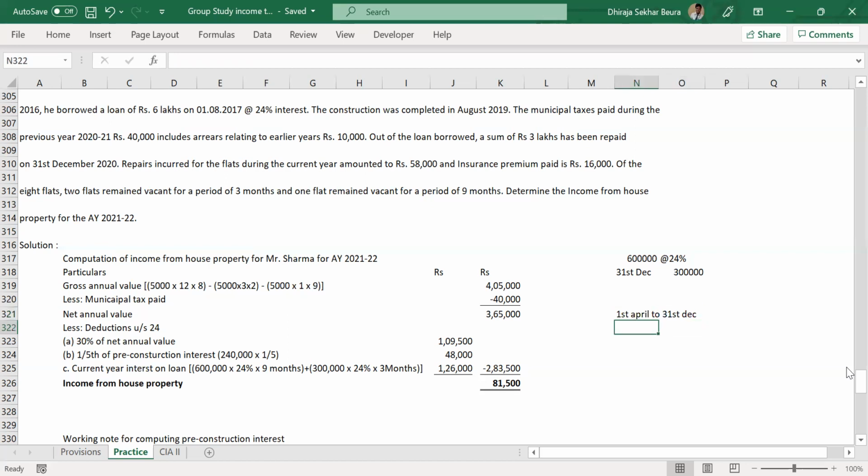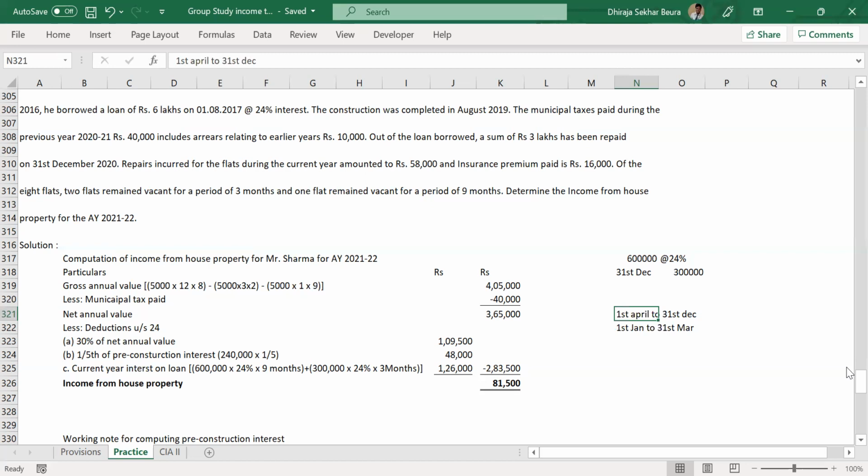Okay. Dheeraj, I am totally lost. How did Shell get the correct answer? No problem, we'll do it. For 9 months he paid for 6 lakhs, and for 3 months he paid for 3 lakhs. That's how I calculated. That is absolutely correct. So 1,26,000 is the correct answer. I also got the same. Yes, awesome.